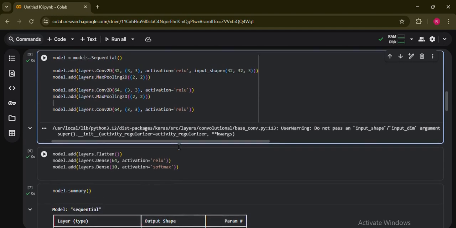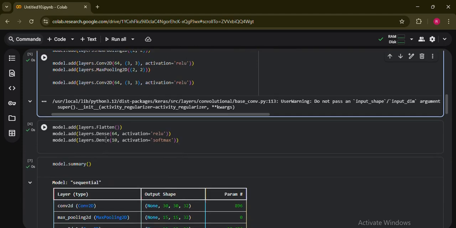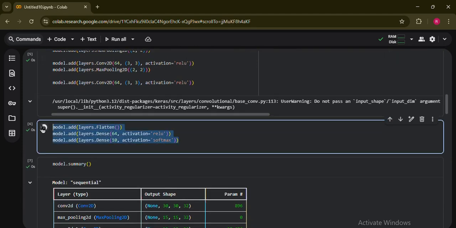After that, we got some fully connected layers. By this we got some fully connected layers.